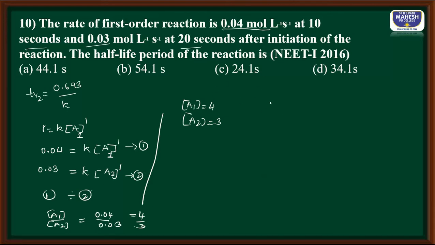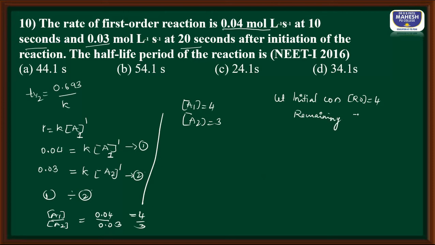Now I need to find out the half-life period of the reaction. Students, let the initial concentration be the first one, that is 4. And the remaining concentration: after reacting, what happens?